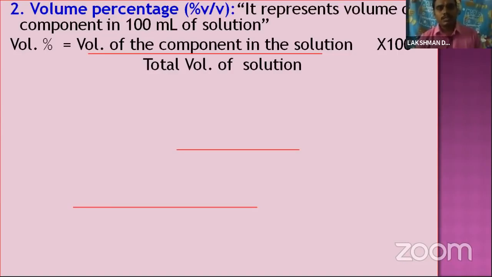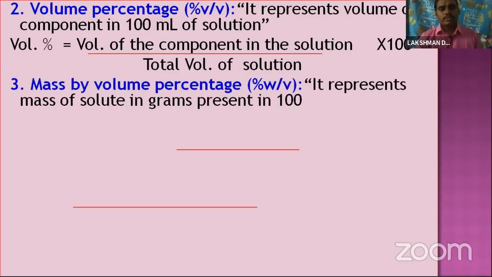Total volume means both solute and solvent are taken, and we take that as 100. Okay, this is a volume percentage. Once again, I will repeat: the volume percentage represents the volume of a component in 100 ml of solution. The volume percentage is equal to the volume of the component in the solution divided by the total volume of solution, into 100.